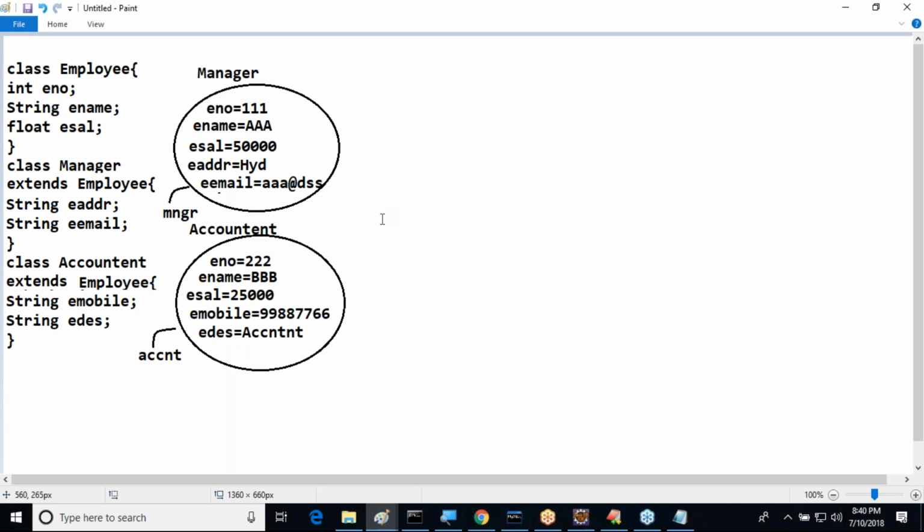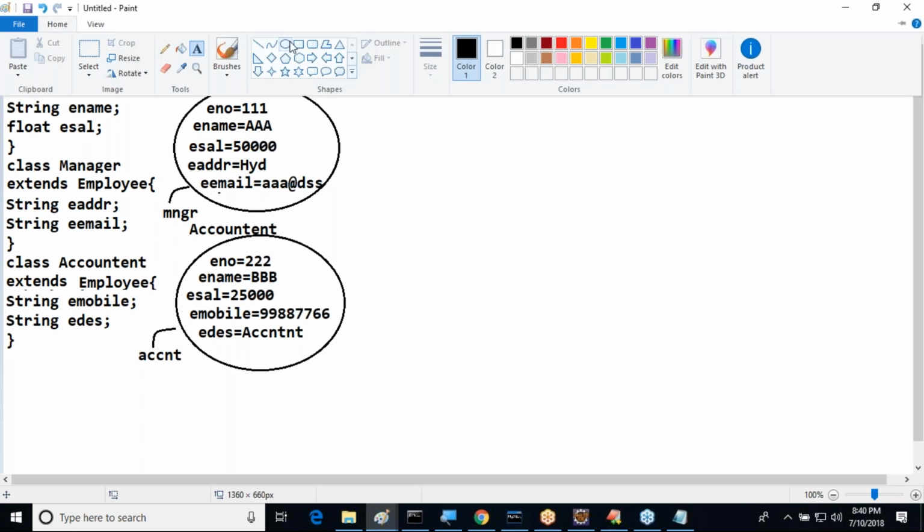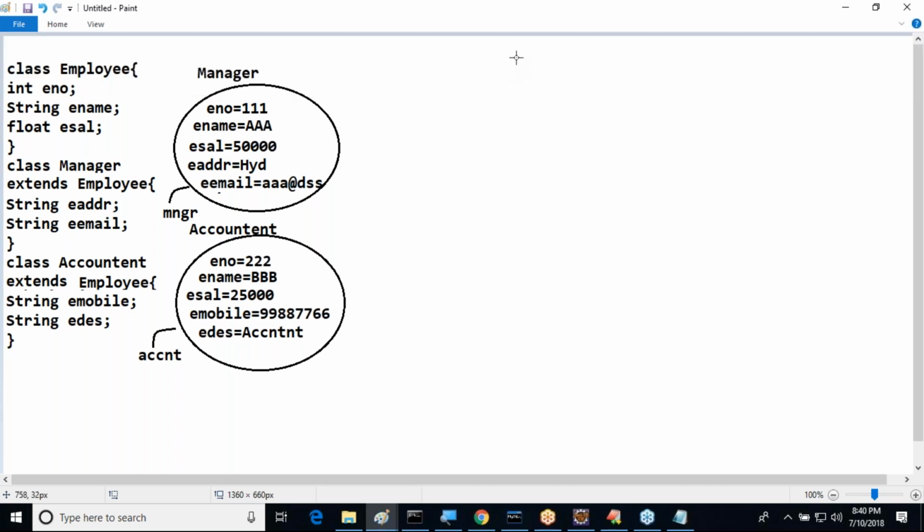Now tell me, I want to represent the same thing in my relational data model, on the database side. Then how is it possible? We need to understand how it is possible to represent the same thing at our database side. Different approaches are available. One approach I am telling to you, try to recognize this approach here.